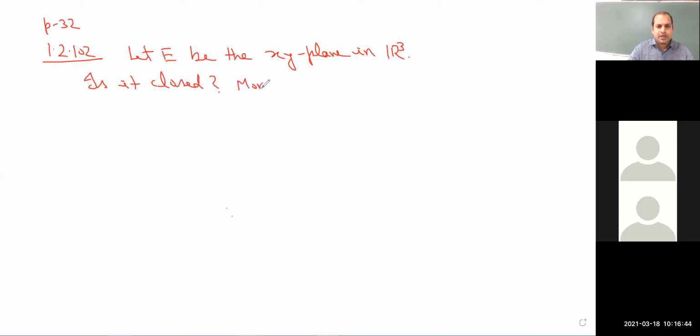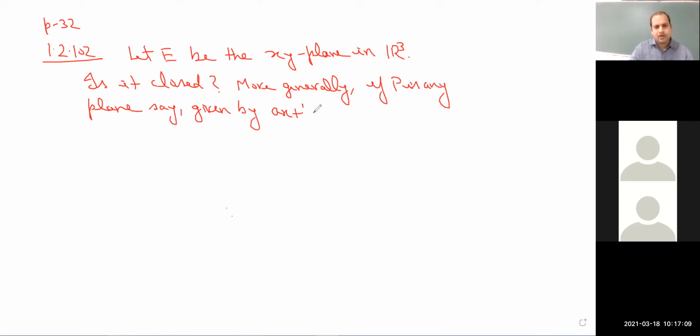Let me write the complete statement. More generally, if P is any plane, say given by ax + by + cz = d, the question is: is it closed?